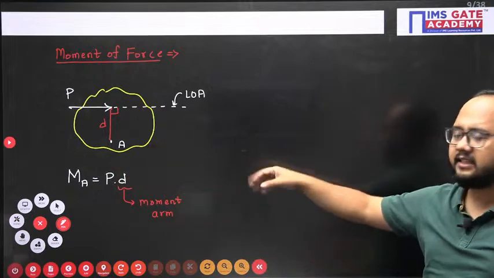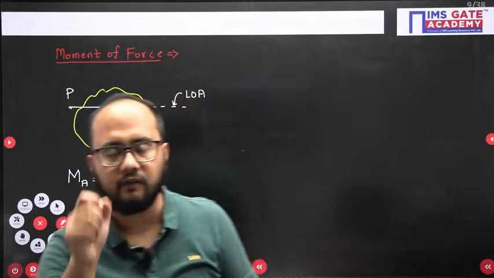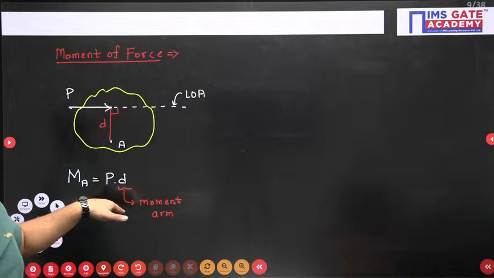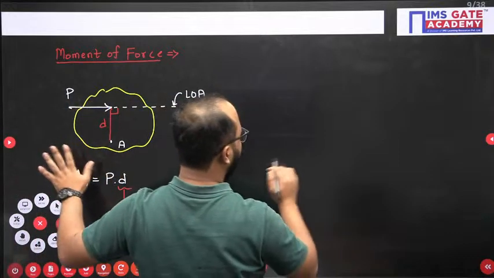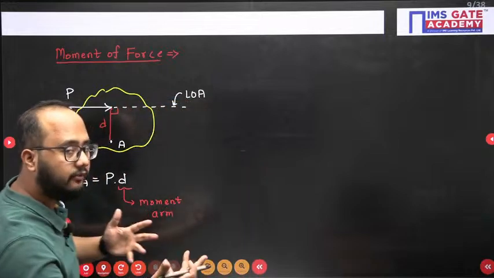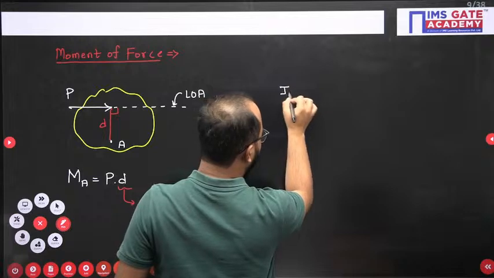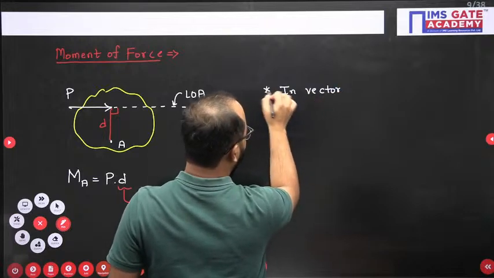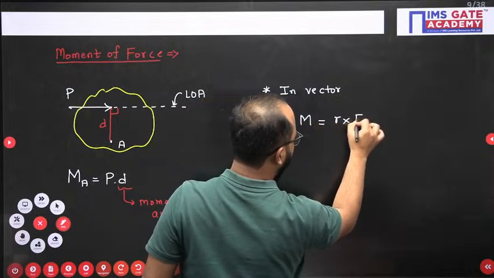Okay, other than that, everyone knows force into distance. While writing the moment, we always make mistakes in this moment arm value only. So this thing we should remember. Now this is a simple way of writing moment, but in terms of vector, how will you write? In terms of vector, it is written as r cross f.